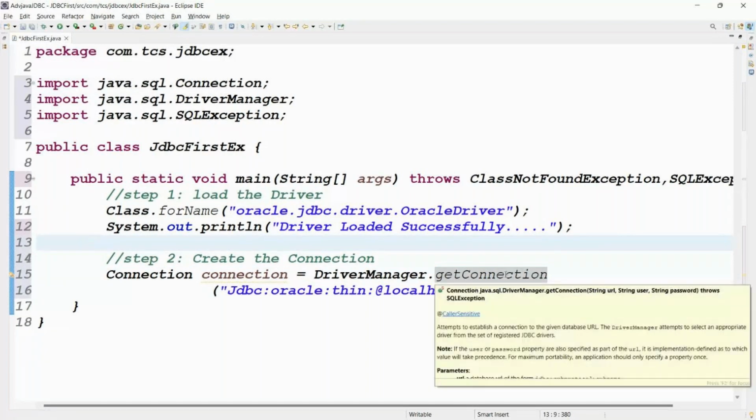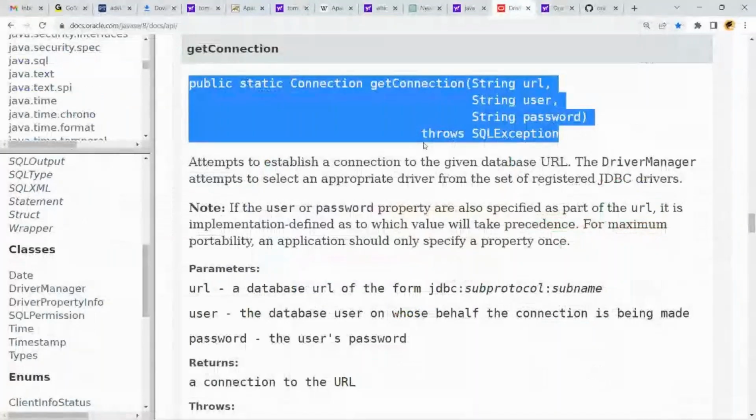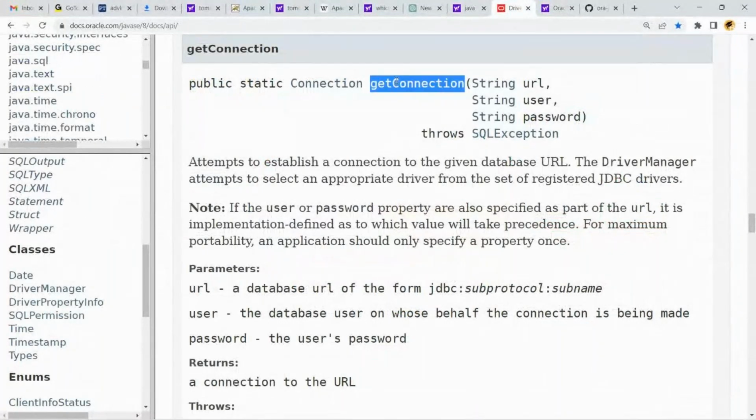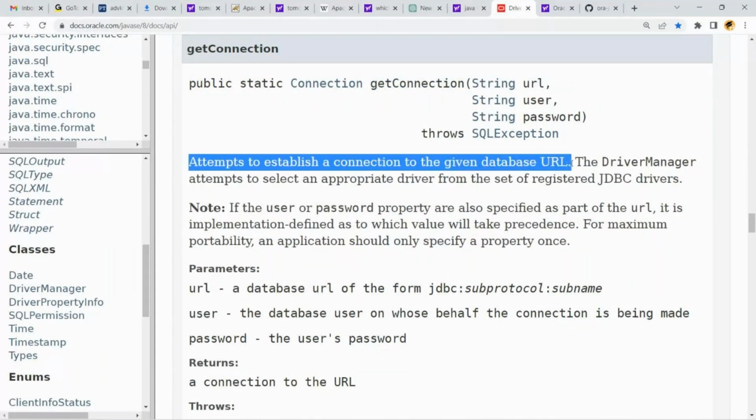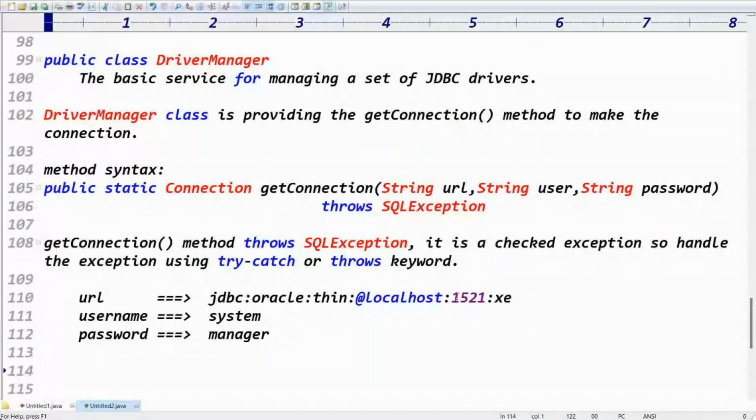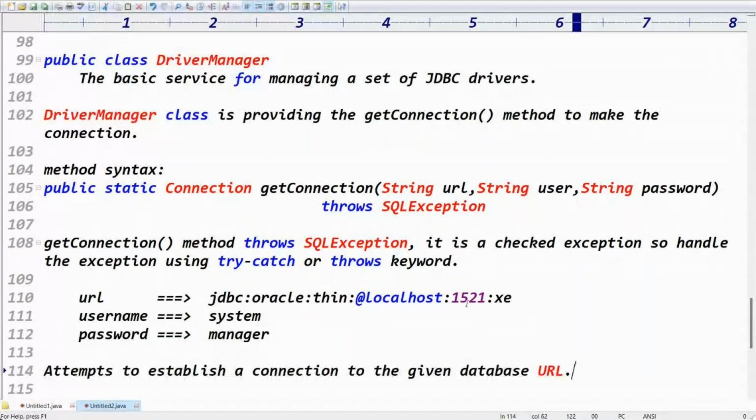Exactly. If you want, you can check the API documentation once. See, guys, this is the getConnection method. What does getConnection do? It attempts to establish a connection to the given database URL. In the database URL only, you are giving the IP address, right?